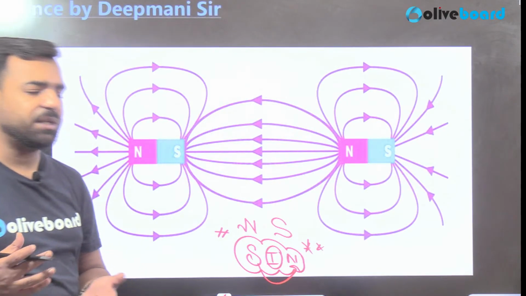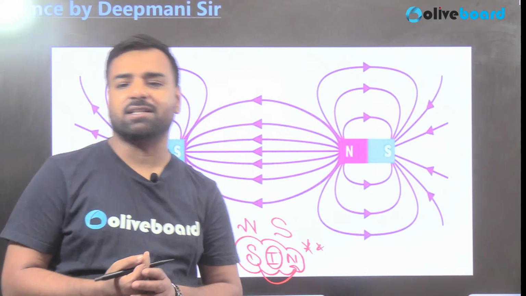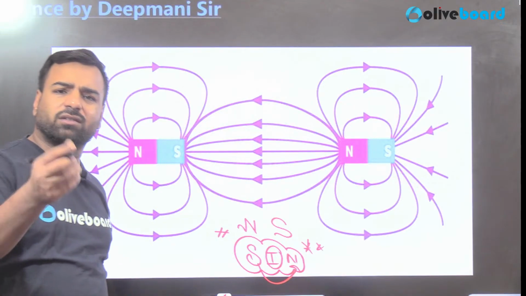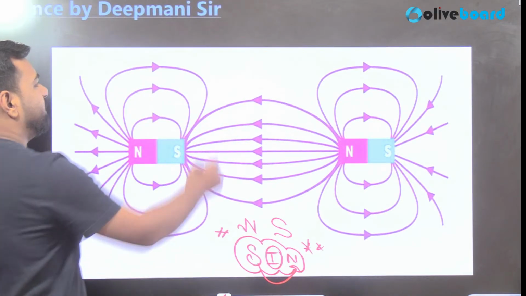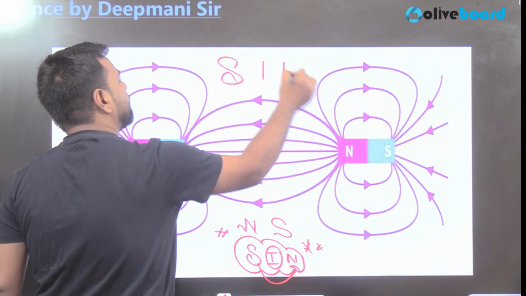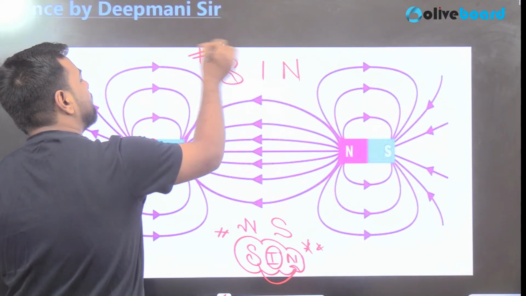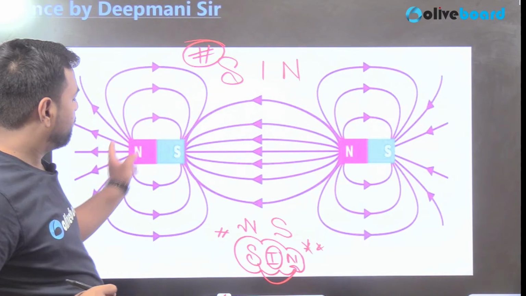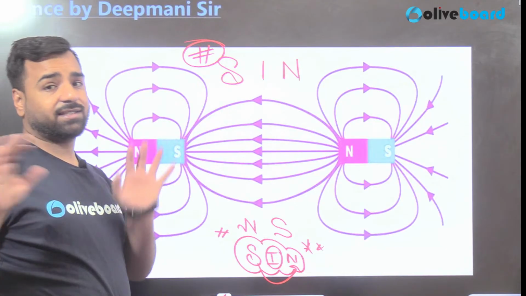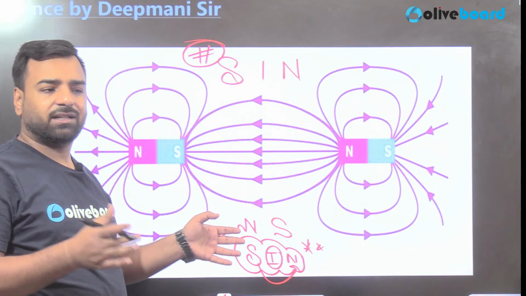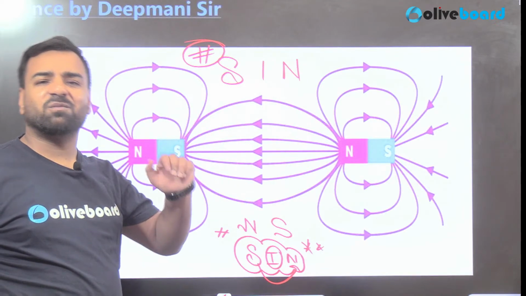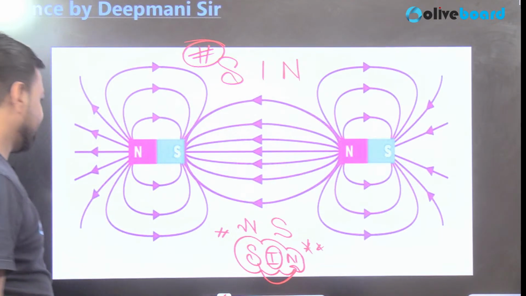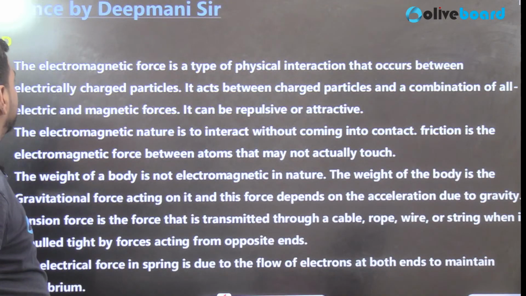Actually, it is an English medium channel, so I could have given Hindi medium tricks also. But you can link it with these short terms. You can create your own mnemonics for the same. Sin would be the best example. For the trick, you can just remember sin. Normally it moves from north to south, but it's a sin, so if I check within the magnet, just the opposite concept is happening: the lines are moving from south to north direction. That's it. Okay, so proceeding further, that's done.